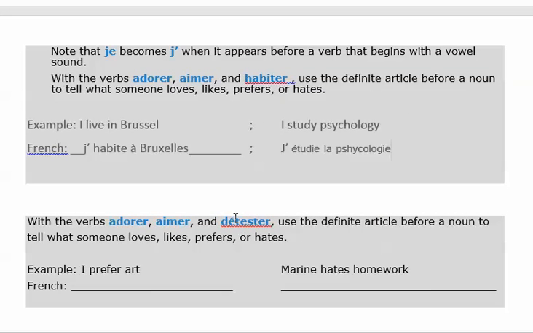Okay. I don't know why I put détester in here to be habiter. I apologize for that. Maybe I'm going to change it. With the verbs adorer, aimer, habiter, use the definite article before a noun to tell someone what someone loves, likes, prefers, or hates. Okay. So, I prefer art. So you have to use a definite article in front of the noun when you talk about loving, liking, preferring, or hating something. I prefer art.